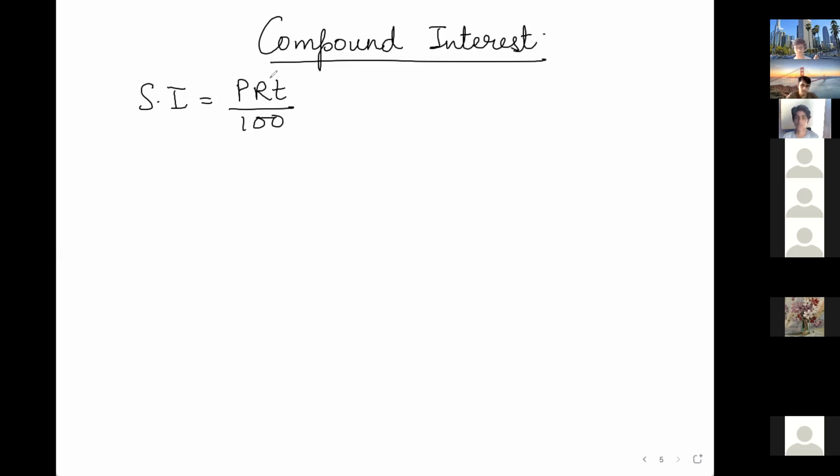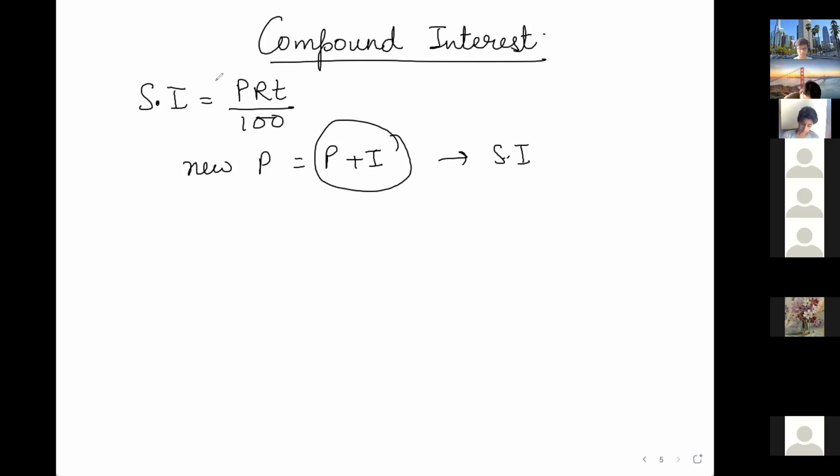Okay, now in compound interest, if suppose this interest is not paid in that amount of time, in T time, then what happens? The new principal will have the earlier principal plus this interest. Okay, and then again simple interest will be calculated. Okay, so these two interests added together are called compound interest. Understood? Suppose कि T time में 1 year में simple interest this was there, and in 1 year time this interest is not being returned.